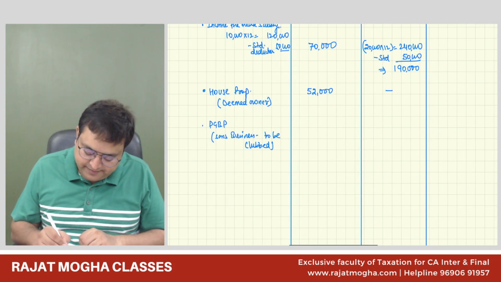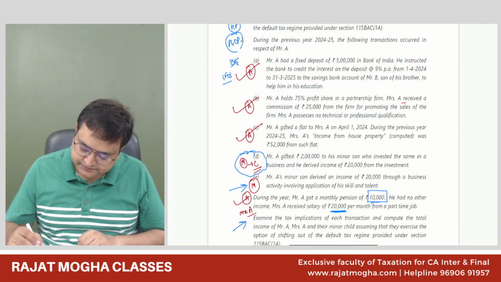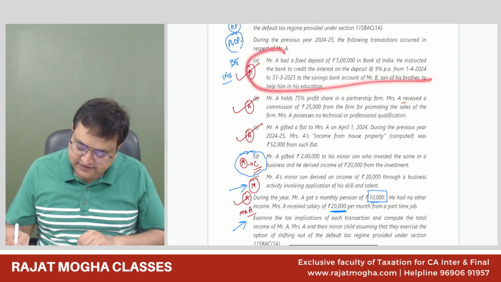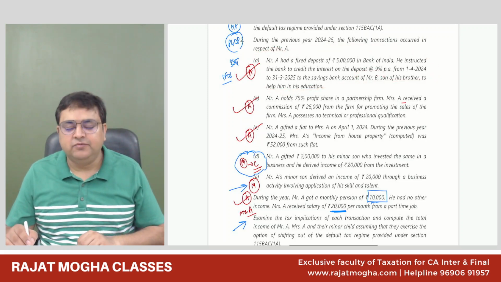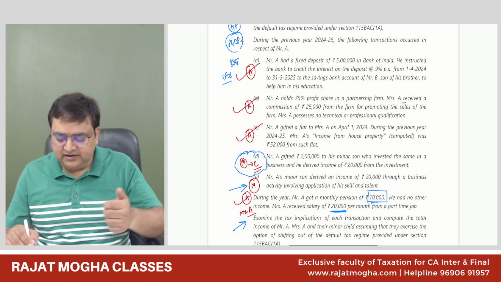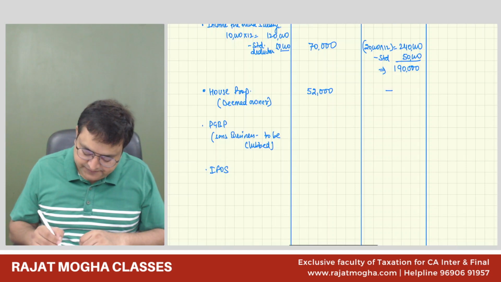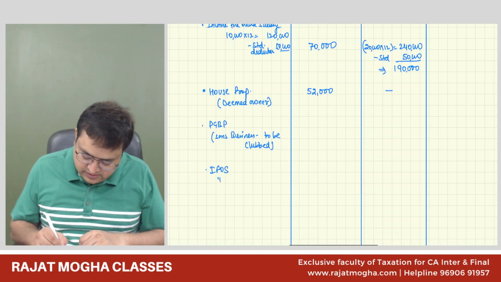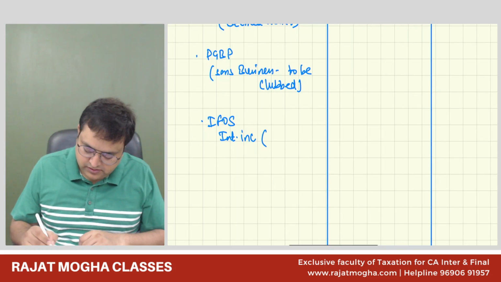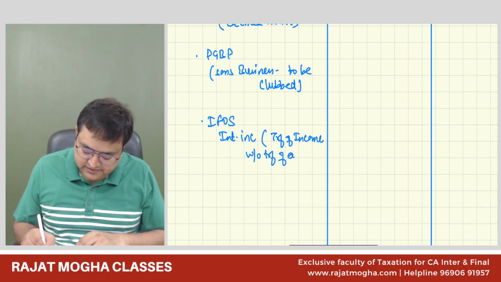Then we don't have a capital gain, but we have income from other sources. Mr. A has a fixed deposit, which is given to Mr. B's son, his nephew. So that will be clubbed: 5 lakh into 9%, 45,000. Interest income, transfer of income without transfer of asset.